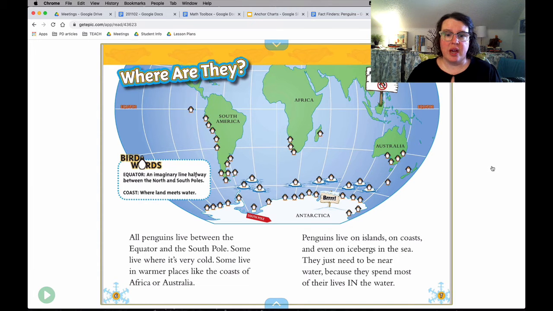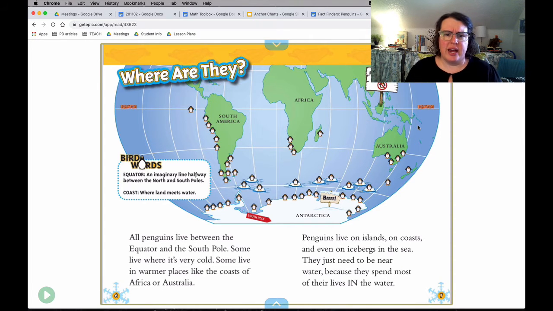All right, so we have a new page. We have these big words. And remember from yesterday, those big words are called a heading. And the heading helps us decide what the whole page is going to be about. So the heading says, where are they? So this page is going to be about where are the penguins. The other thing we have that's helping us out is this graphic. We call this an illustration. And illustrations are pictures that help our brains organize information, just like when we draw pictures in math.